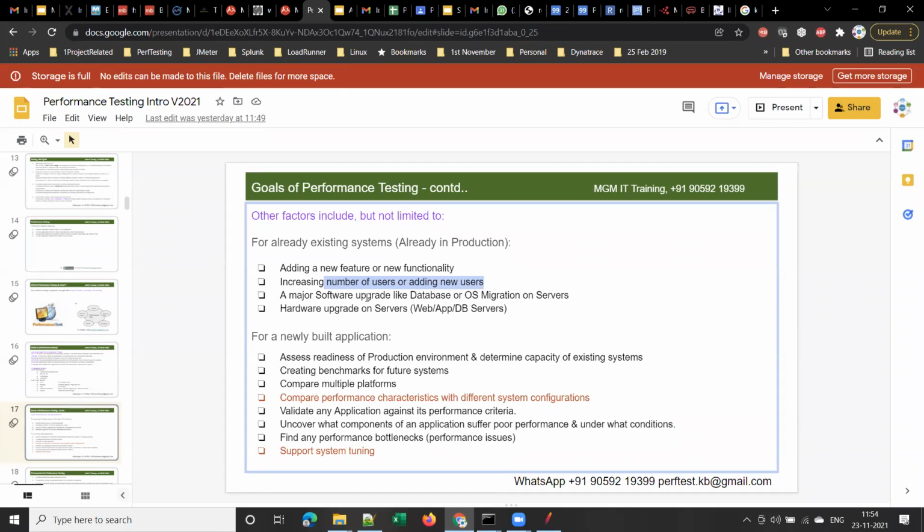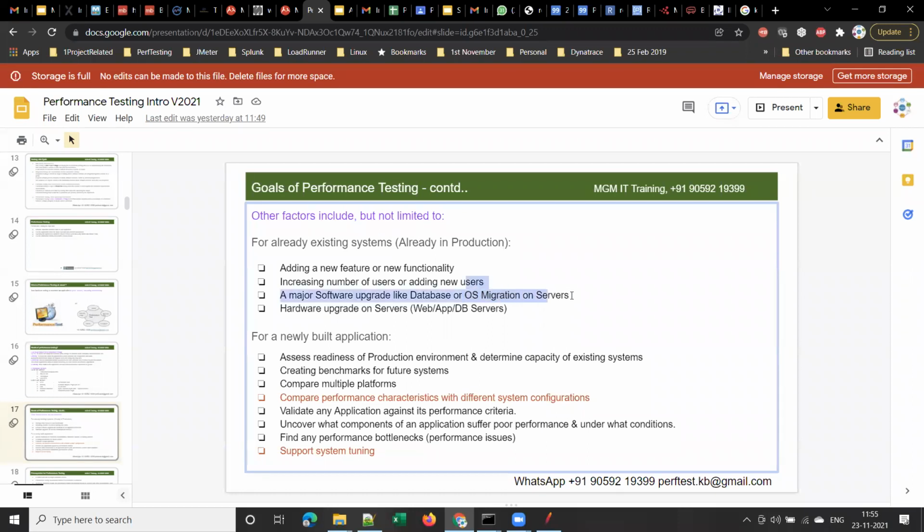And the next important scenario where we do performance testing for an already existing application is whenever there is some major software upgrade, like a database or OS migration on the servers. Let me explain OS migration. You may be aware that Microsoft has released a new version of Windows. After Windows 10, they have now released Windows 11.